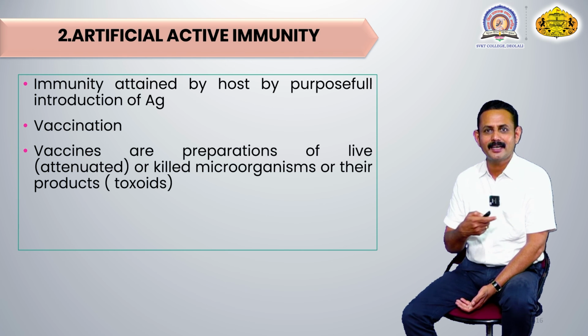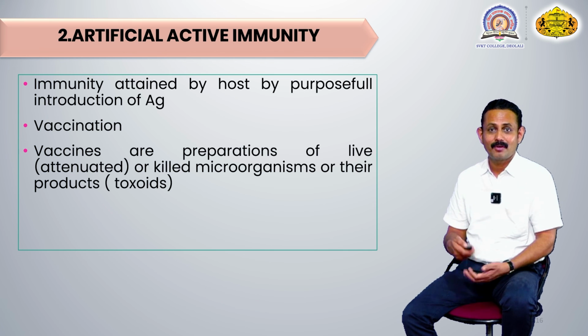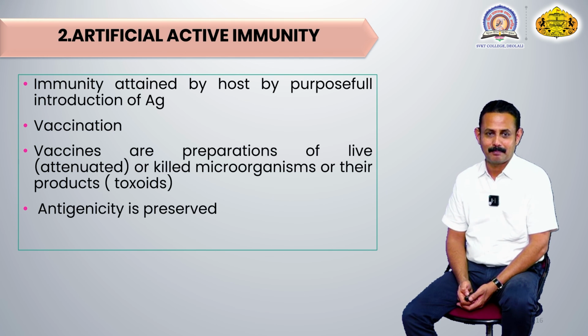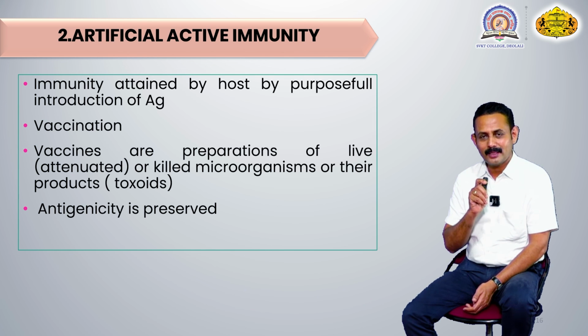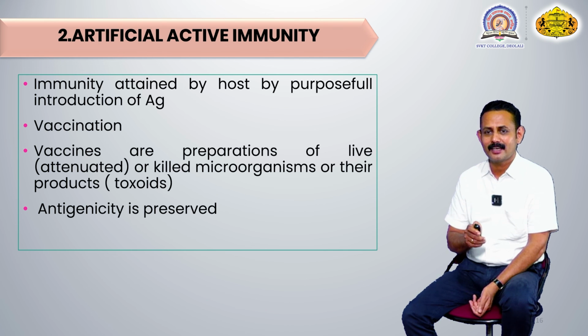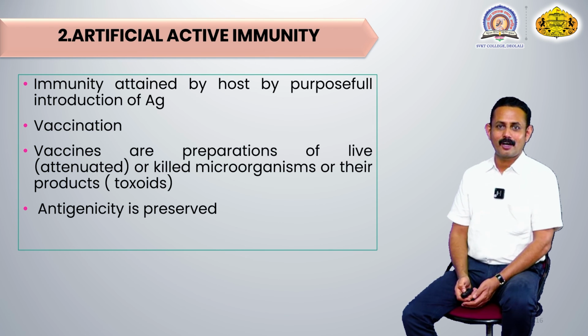So their dead bodies are introduced here, but such dead bodies, dead cells, are also considered by the immune system as foreign in nature, and against them immunity production takes place. So in both cases, whether they are live or killed, they are attenuated. In some cases, toxoids, their products, toxins are there, whose toxicity gets removed. When the toxicity of a toxin is removed, it is called a toxoid.